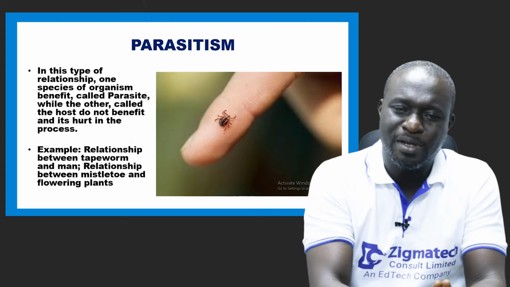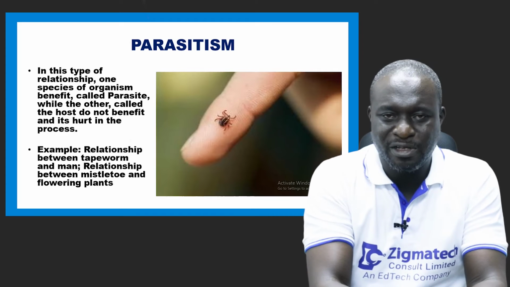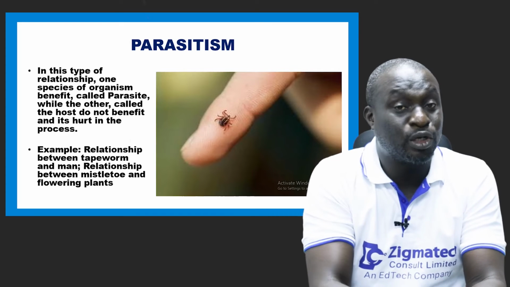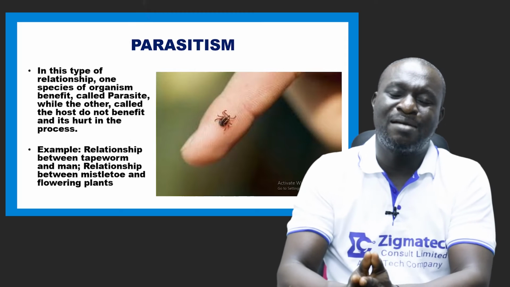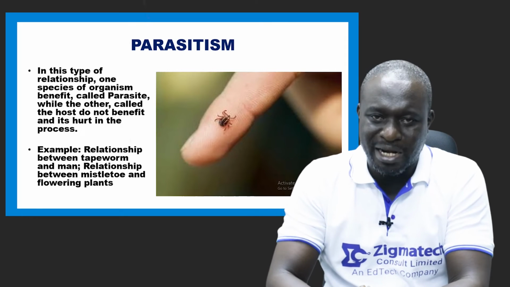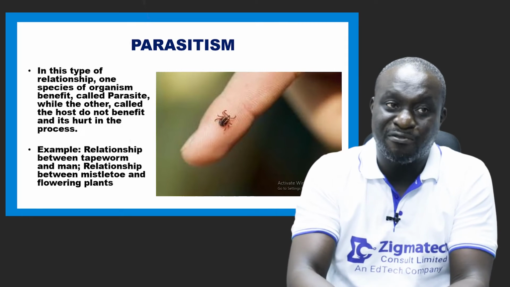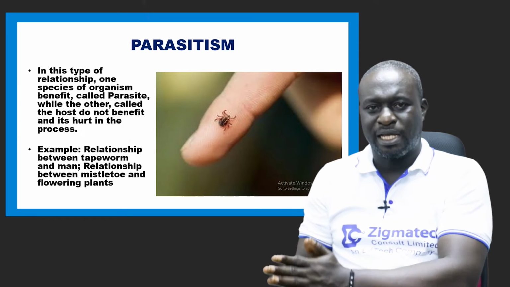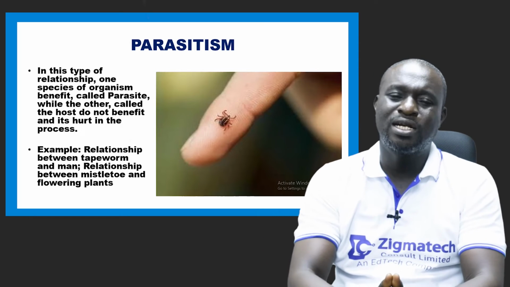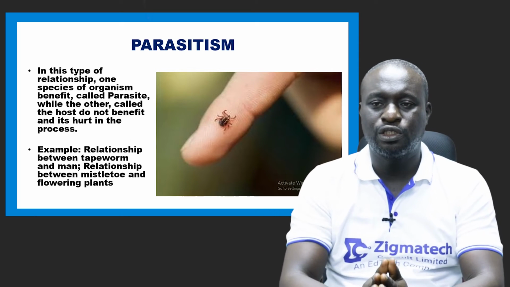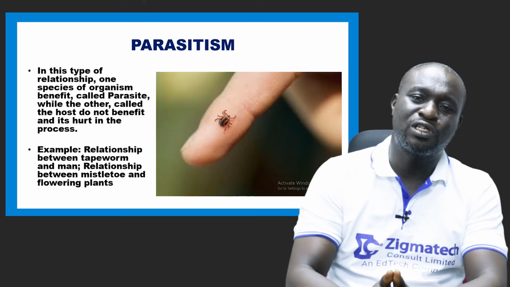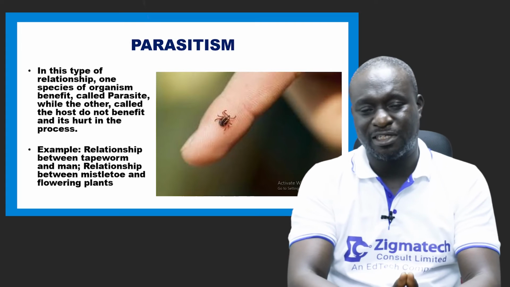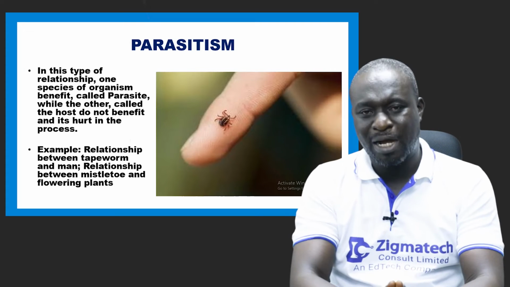In commensalism, one benefits, the other doesn't benefit, but it is not harmed. But in parasitism, one benefits, the other does not benefit, and it is harmed in the process. The one that is harmed is called the host. The one that benefits is called the parasite.